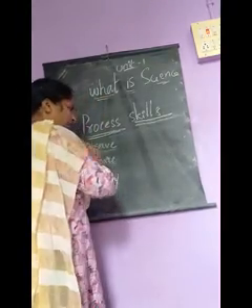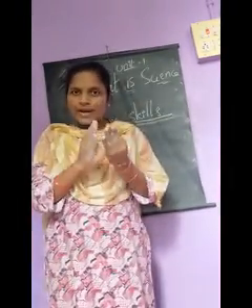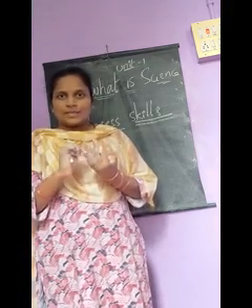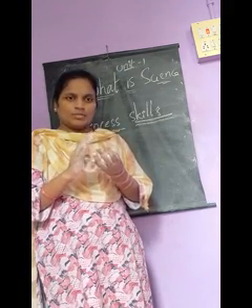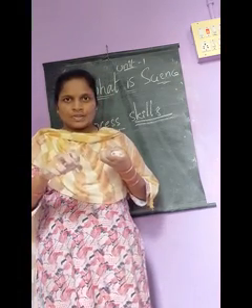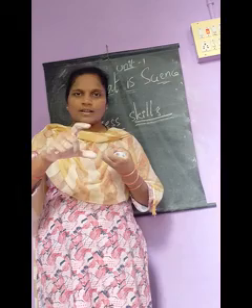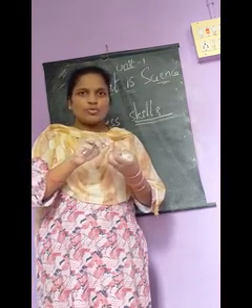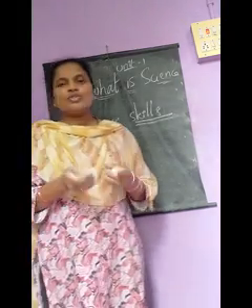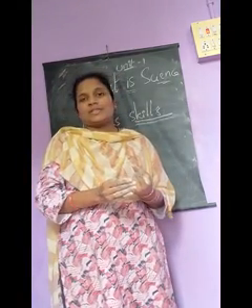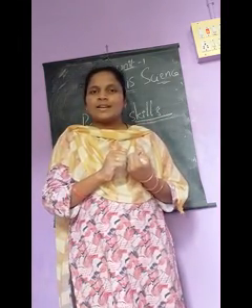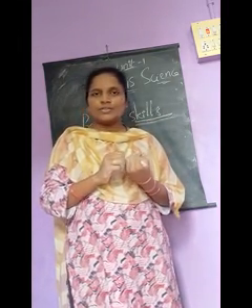Then, compare. He must compare them. This is big, this is small. All these are big, all these are small, all these are spherical in shape, all these are round in shape, like that. He has to compare. Finally, classify. Those having the same characteristics should be classified into one group. That is classify. Understood?